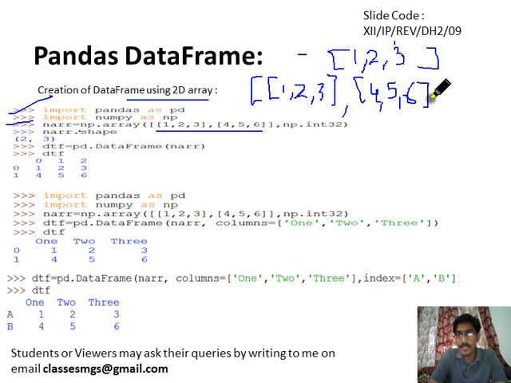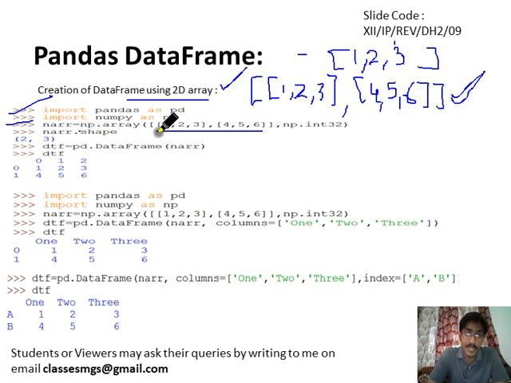So this is a 2D NumPy array. Questions like this are asked in some important examinations, so listen very carefully.